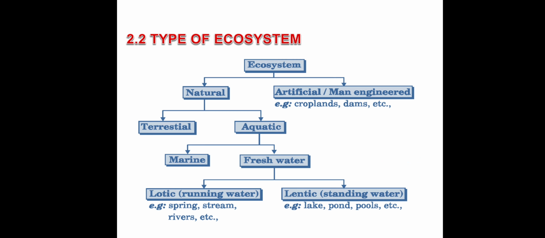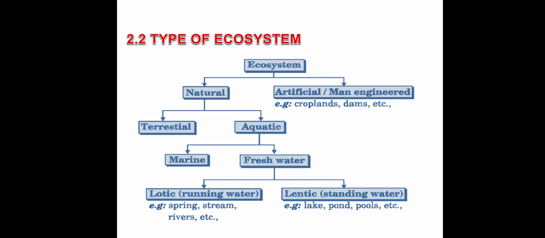So next one, types of ecosystem. Ecosystems are classified into two types. First one natural, second one artificial or man-made ecosystem. An artificial ecosystem is created by man-made sources, for example croplands, dams, etc. A natural ecosystem is obtained from natural sources.